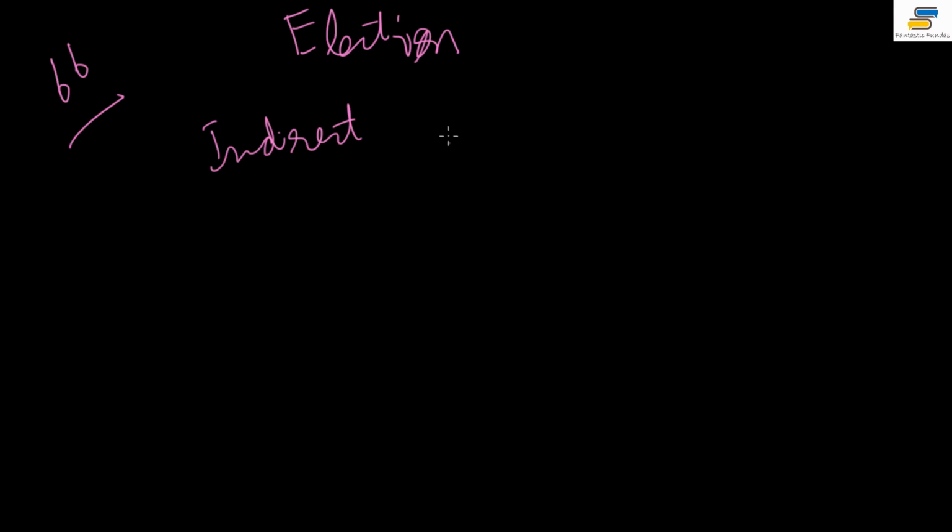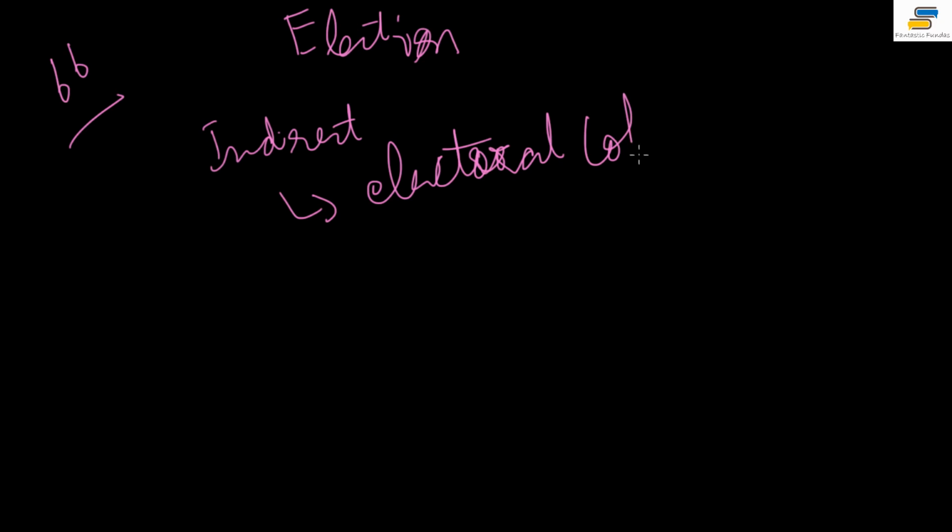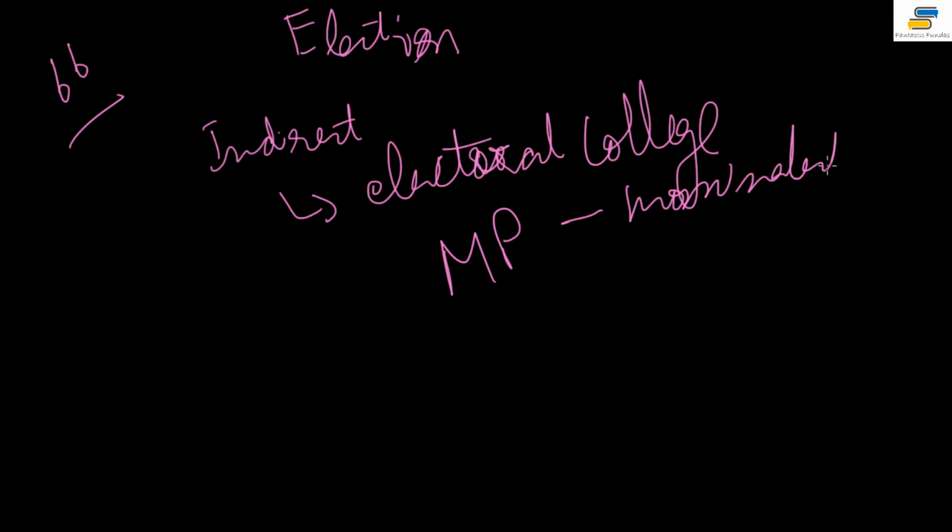Now, further moving to the election of the vice president, we move to Article number 66. It is an indirect election. You must remember this, because people do not directly vote on it. His electoral college consists of the members of the parliament, all the MPs. They can be nominated or they can be elected. They can be anyone.